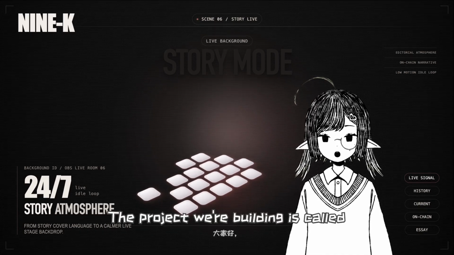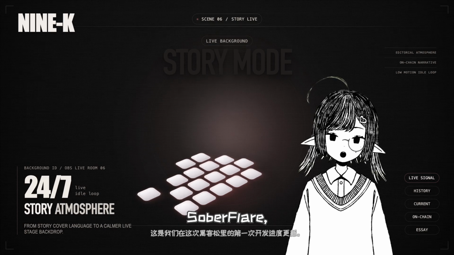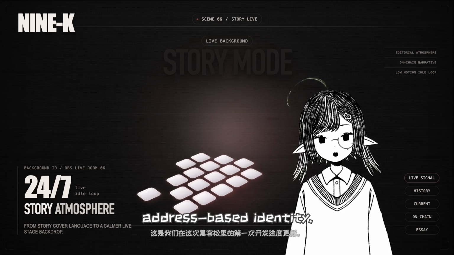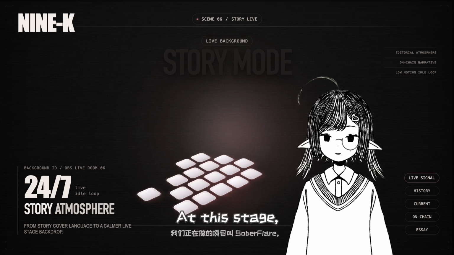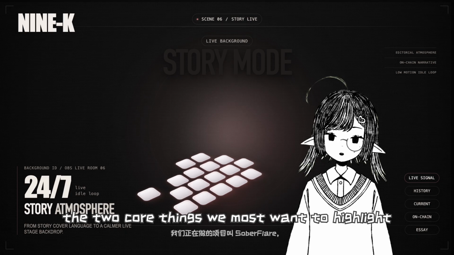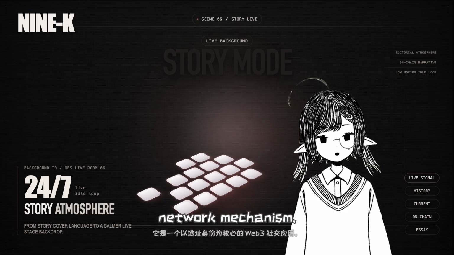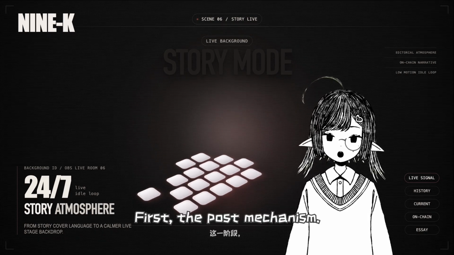The project we're building is called SoberFlare, a Web3 social app centered around address-based identity. At this stage, the two core things we most want to highlight are our post mechanism and our relationship network mechanism. First, the post mechanism.